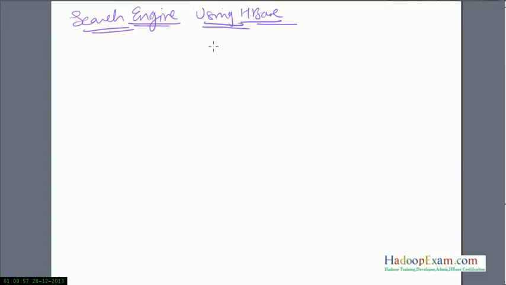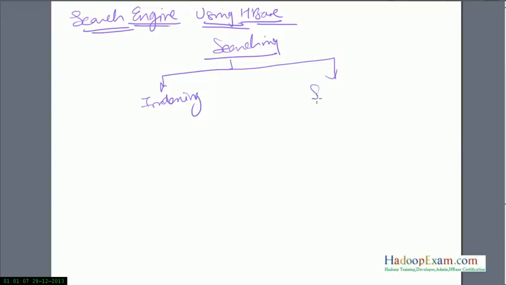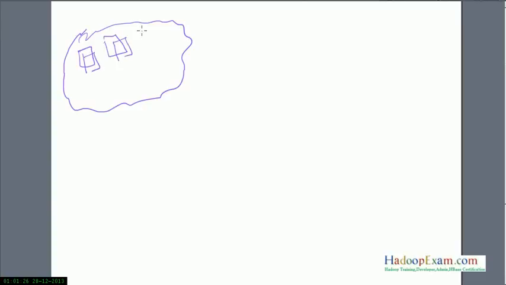search engine. Okay, so searching over the internet is divided into two parts. The first part is indexing. All the documents on the internet need to be indexed first, and then searching. These are the two divisions. Let me draw the diagram first. This is your internet world, and there are various websites and blogs on the internet, correct? Each day thousands, not even thousands, millions of blogs and tweets are added to the internet.